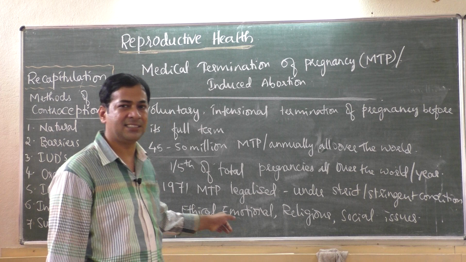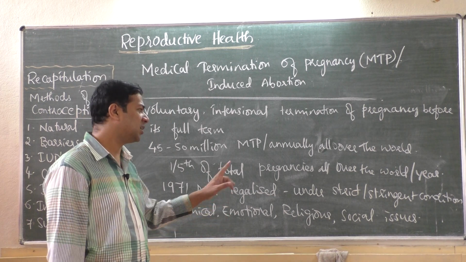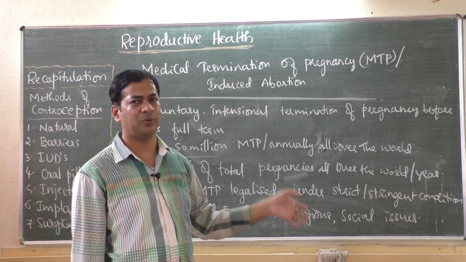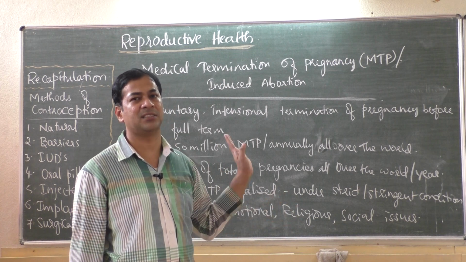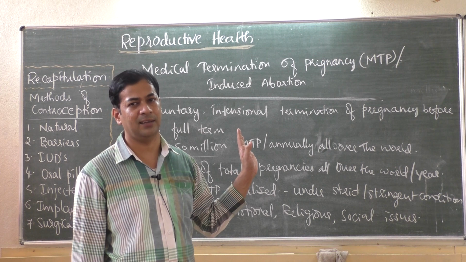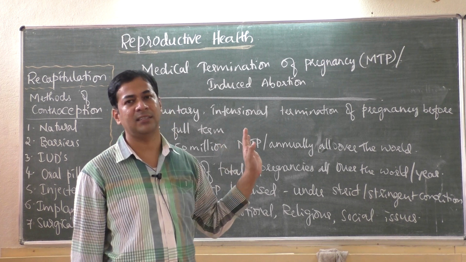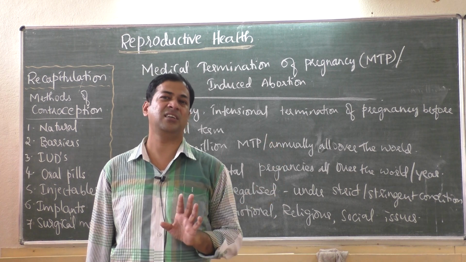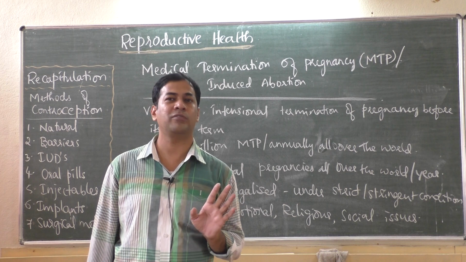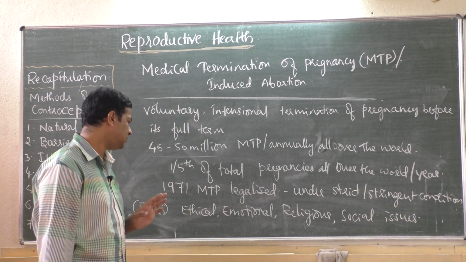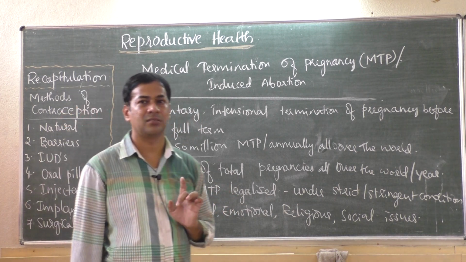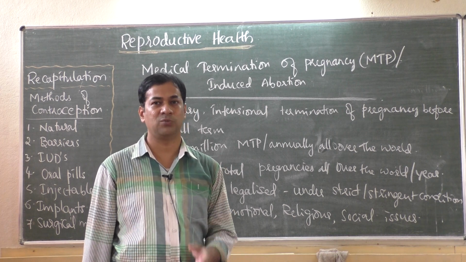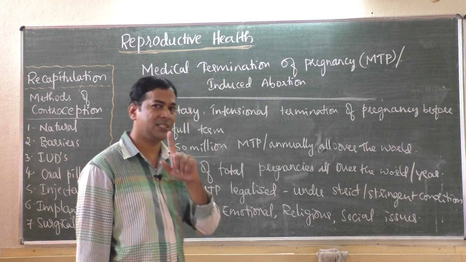So with this EARS, that is ethical, emotional, religious and social issues associated with MTPs, on these 4 topics they were discussing whether to make it legal or illegal. Then finally in 1971 they legalized MTP under strict and stringent conditions, just to avoid misuse of MTP. So now the question is, why MTP? I already told you 3 points, that is why they perform MTPs. We'll see one by one now.